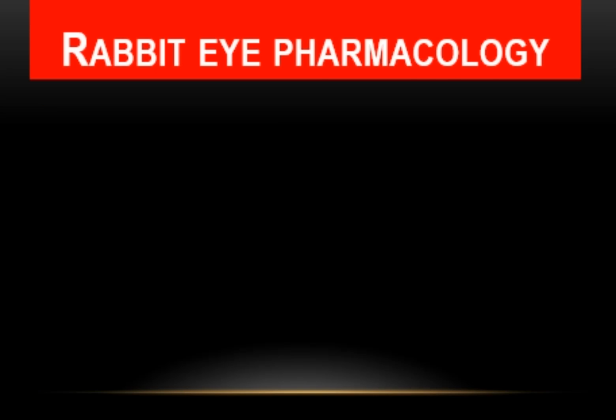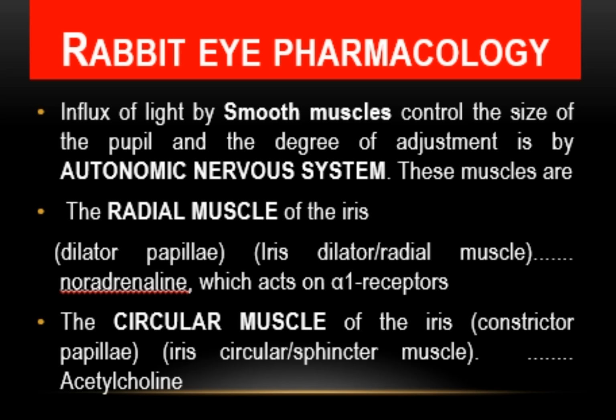Now let's talk about the rabbit's eye pharmacology. What is the rabbit eye pharmacology? If we talk about the rabbit eye, it is very similar to the human eye, and it maintains its proper visualization and clear image by controlling the influx of light through various smooth muscles that control the size of the pupil, and it also adjusts the pupil size under the autonomic nervous system.